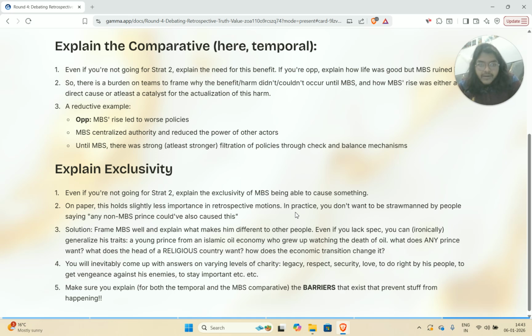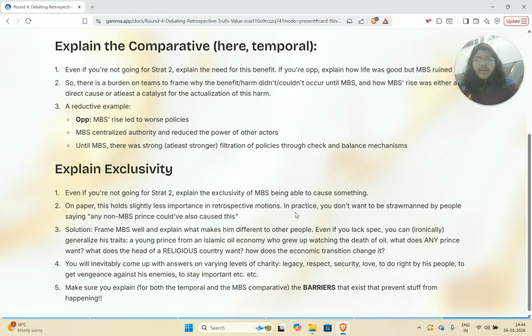Because on paper, this actually holds slightly less importance in these retrospective motions. In motions that are worded like this, that this has led to good, or in motions of another very common motion type, which is quite similar, that THBT X has led to more harm than good, a lot of people make the same kind of mistake and are like, oh, what's the comparative? Who else would have come? What harm would they have caused? And stuff. So on paper, maybe this is slightly less important in these types of motions.